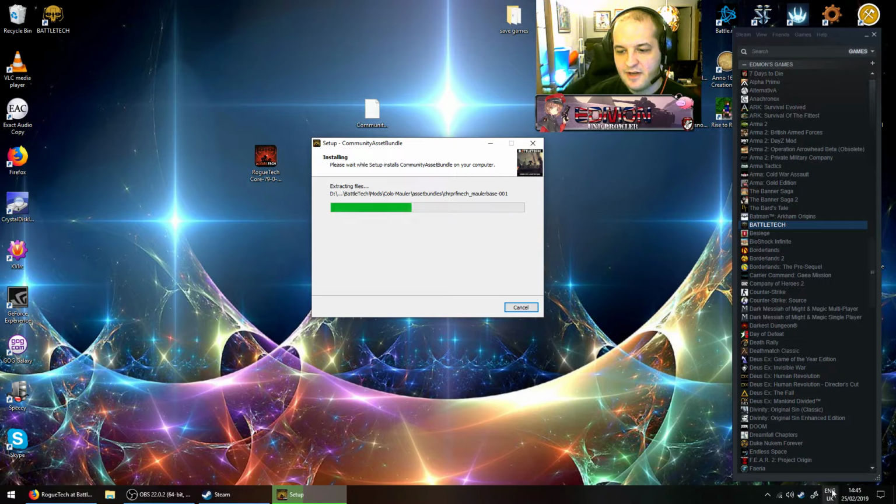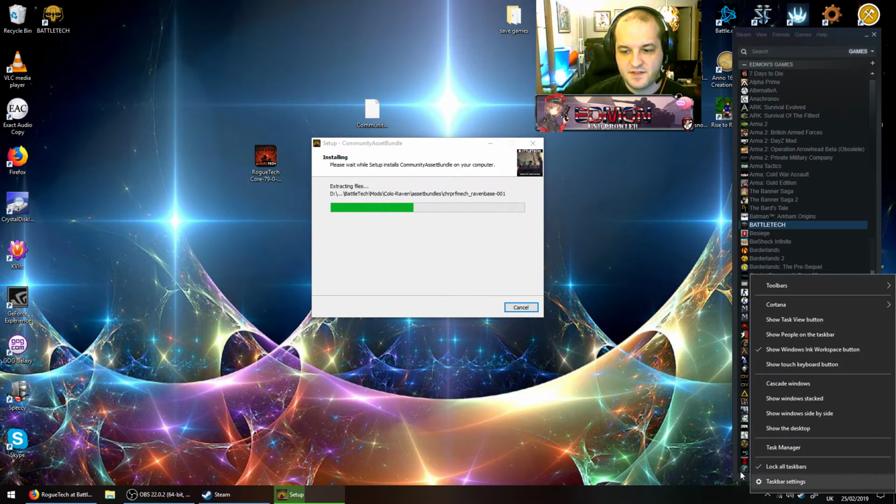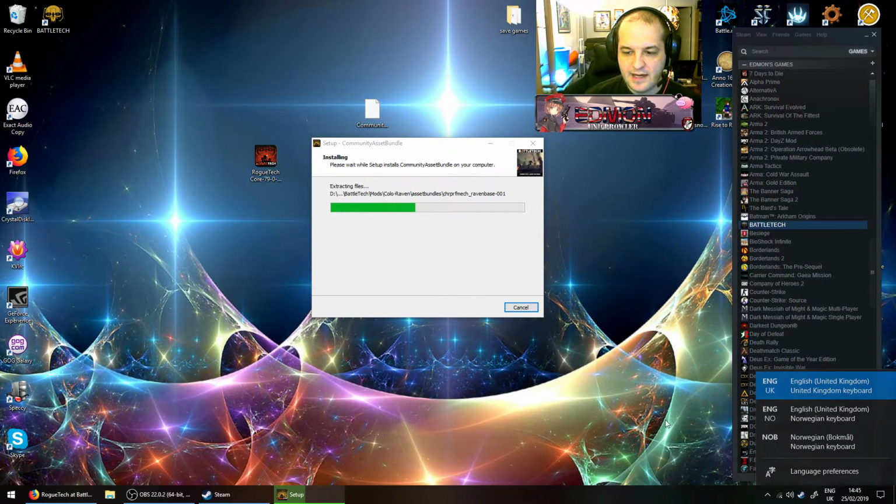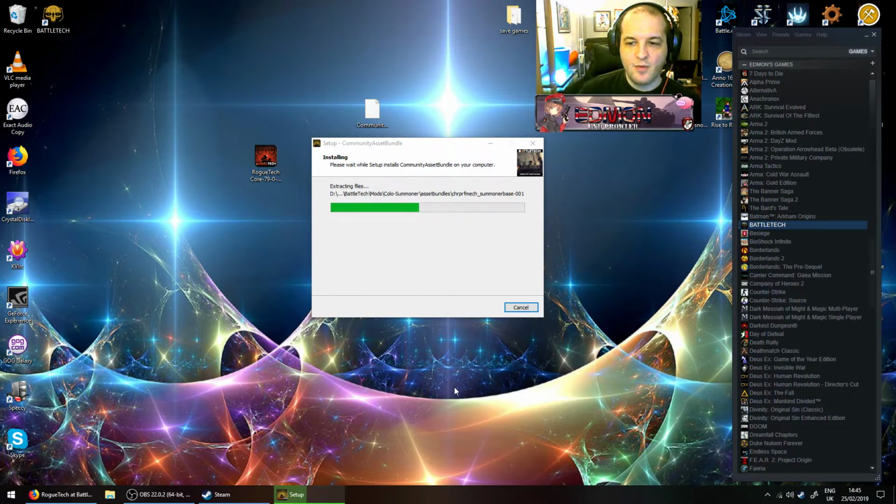Do note here that this is a Norwegian computer, but I am using the English settings because I'm English. I am aware that there might be problems with people using the localized version of Battletech, which I think exists now in Russian, German, a couple of other languages. Can't remember off the top of my head.